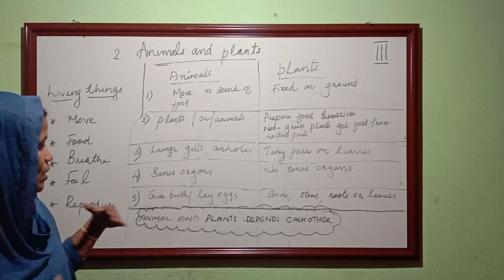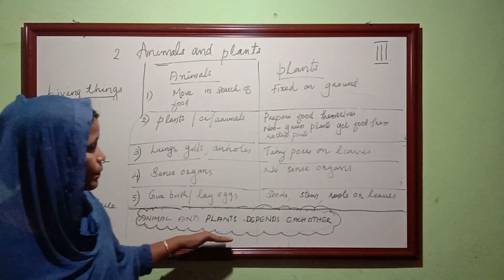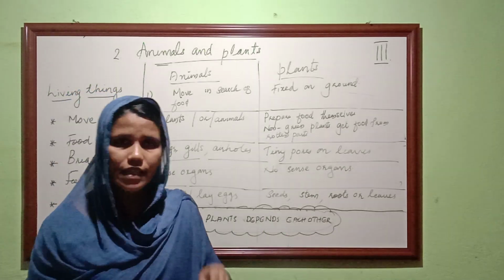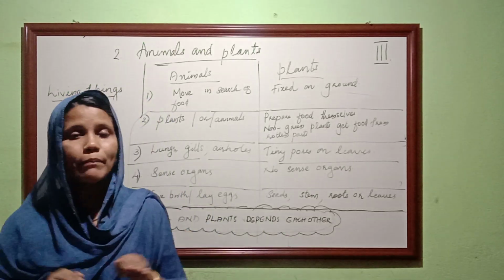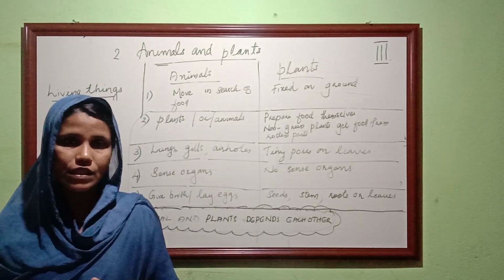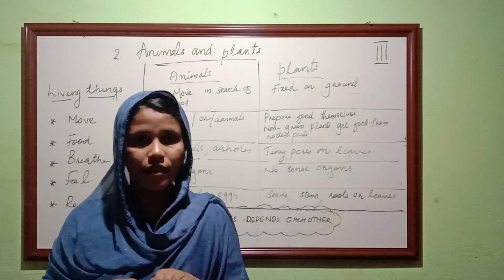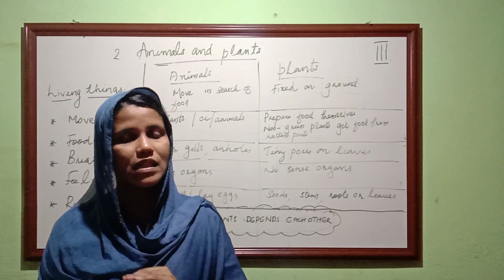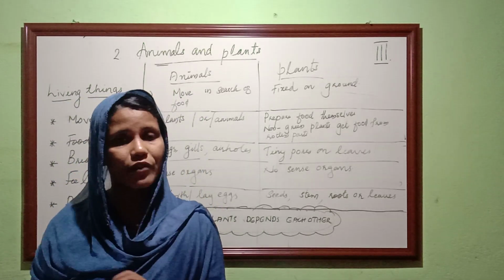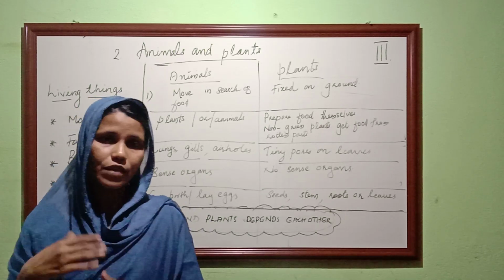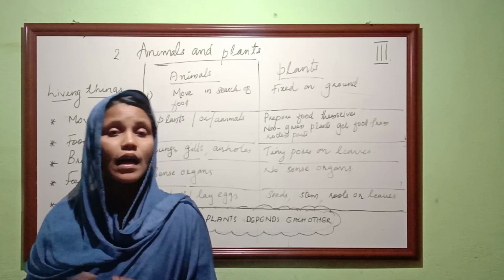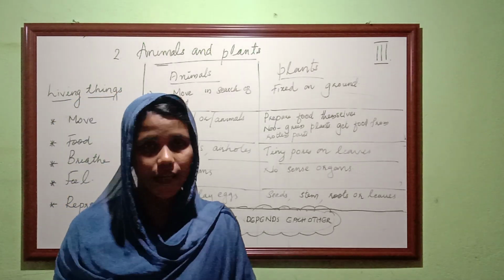The last thing to say in this chapter is that animals and plants depend on each other. There is a balance in nature. We need both plants and animals in nature in a proportionate amount. If the number of animals increases, that will affect our forest and our plants. If the forest is reduced, that will affect animals also, they cannot live there.